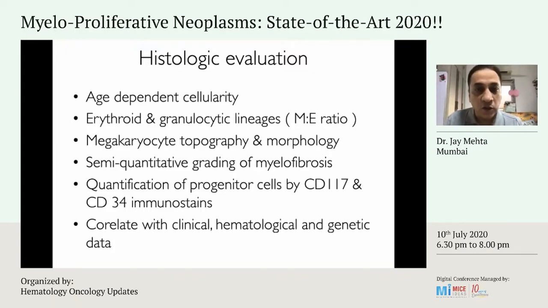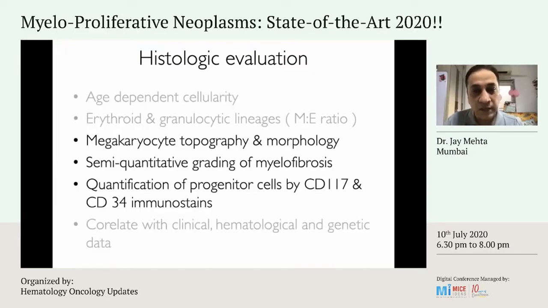Now, as far as histology goes, there are a lot of features that a pathologist will take into consideration, and I'm not going to bore you with all of them. But these 3 things are very important for a pathologist. The megakaryocyte is the key. What the megakaryocyte looks like will tell you what the diagnosis is. So we have to look at its topography and its morphology. We are obliged to offer a myelofibrosis score, and we are obliged to quantitate the progenitor cells or the blast cells by carrying out immunostaining with CD117, that's c-Kit, and CD34.